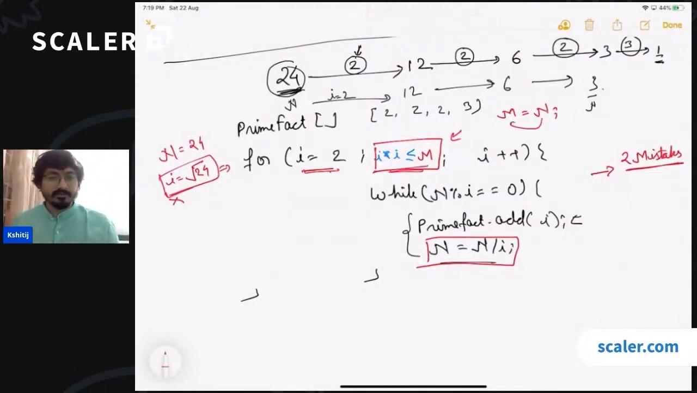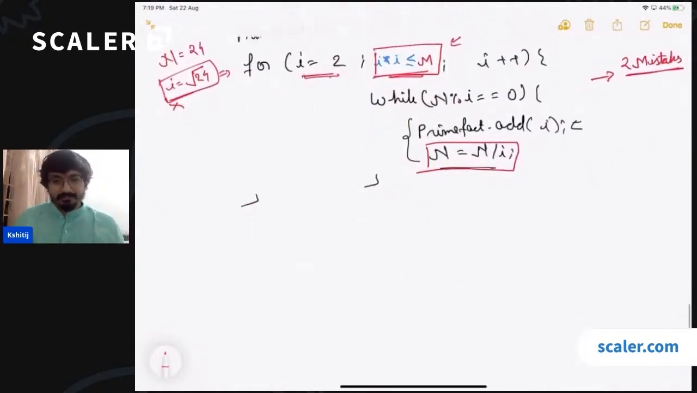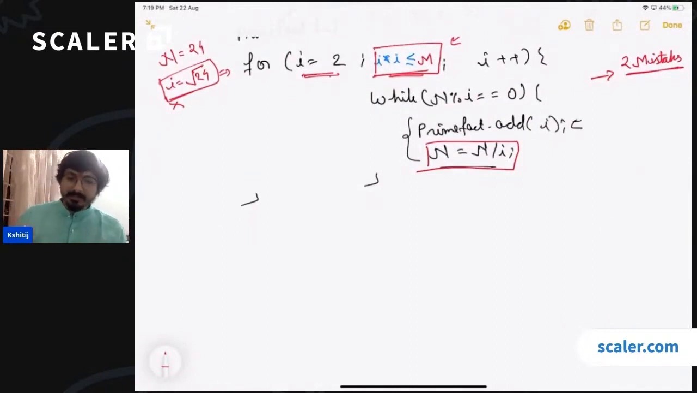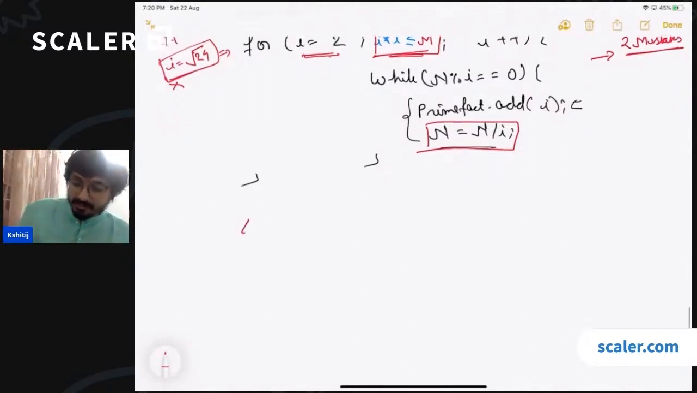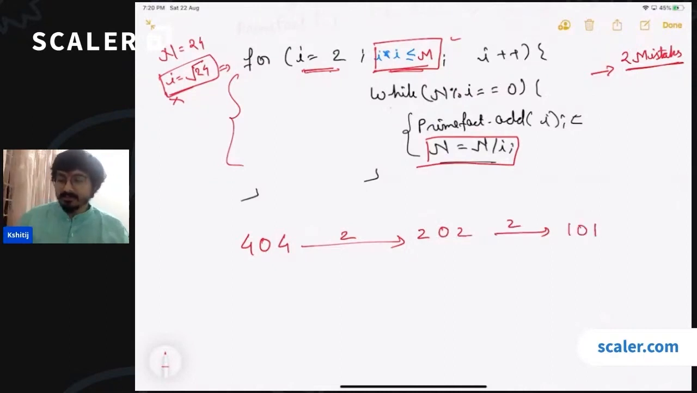The other mistake, most of you have already pointed out: if the number is already prime, or if the number has a prime factor which is greater than square root of n. For example, let us talk about 404. How will this loop run? We start from 2. We check that 404 is divisible by 2, and we divide it. Then we again check that it is divisible by 2, and we divide it. Now it is not.